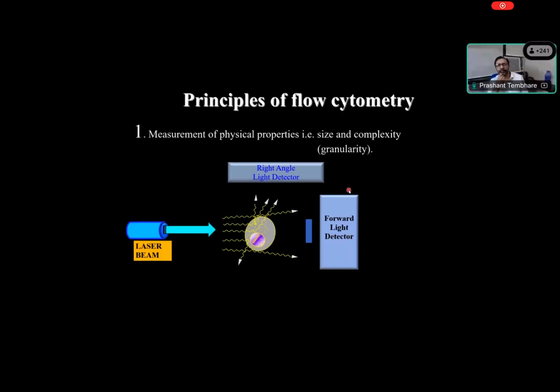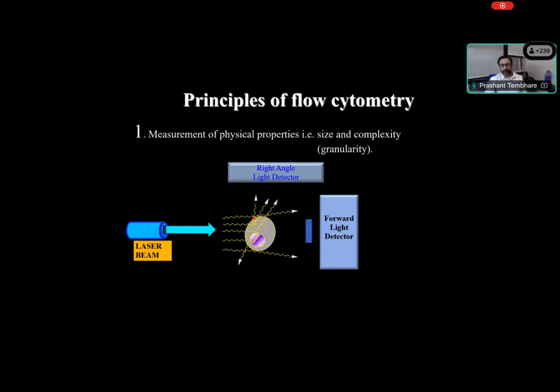Now, how does a flow cytometer work? I'll explain that in a couple of slides because I don't know how many of you have attended the basics. When a cell comes in front of a laser, this laser light is built into the flow cytometer, and there is an arrangement where a single cell comes in front of the laser. Now this laser light hits the cell at two places. One is the outer surface, and some of the light hits inside the cell, the different organelles of the cell like granules.